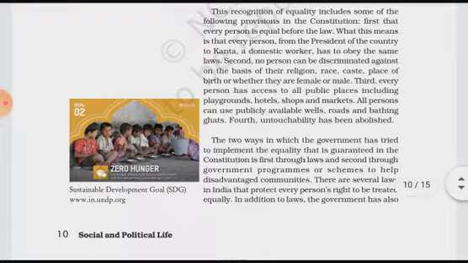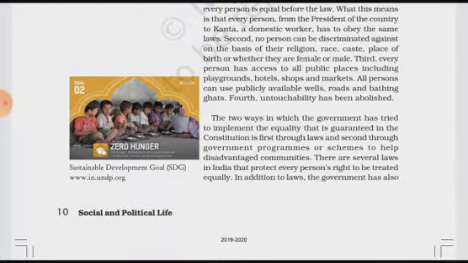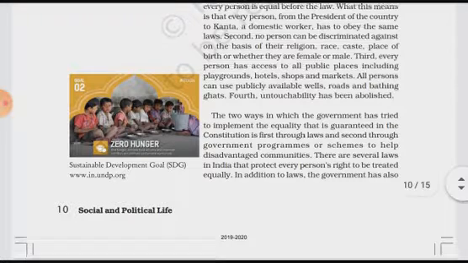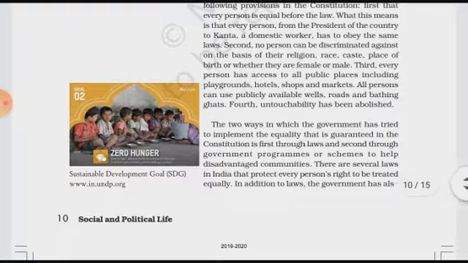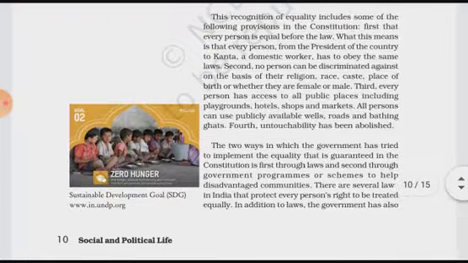Third, every person has access to all public places, including playgrounds, hotels, shops, and markets. Whatever public places there are, every person can go and enjoy them. No one can do any kind of discrimination on the basis of religion, race, caste, place of birth, and so on.